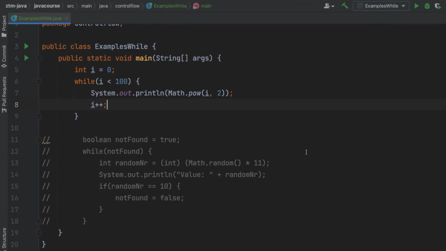There's a lot more things you can do with a while loop. In some cases, when you feel the need to copy-paste a snippet of code, especially when you want to paste it underneath each other, this is quite a good indication that you should be using a loop instead.